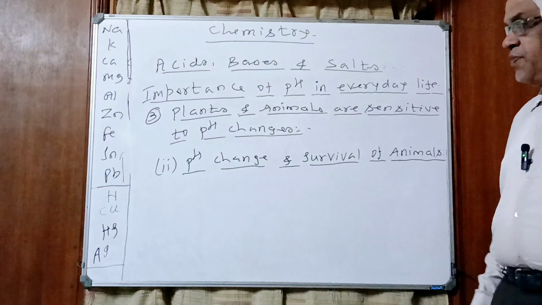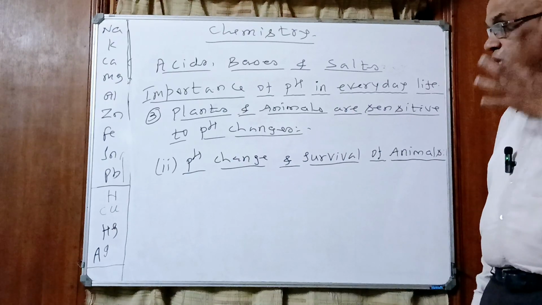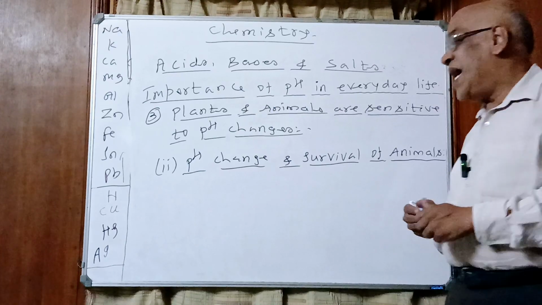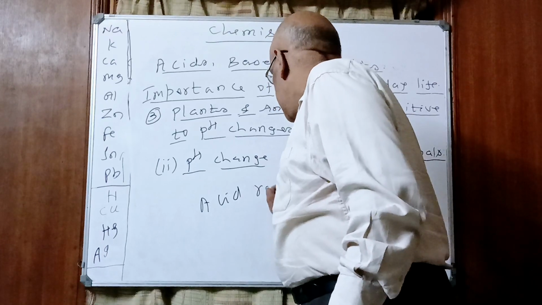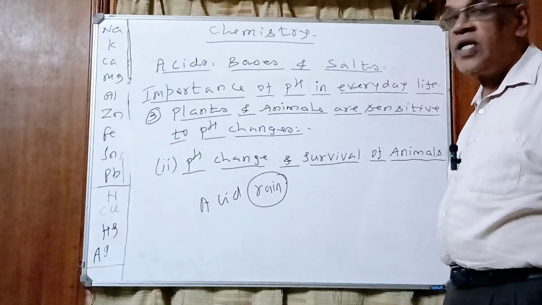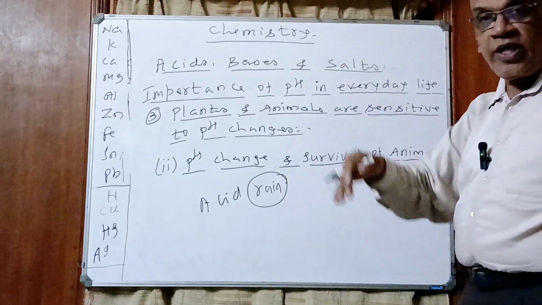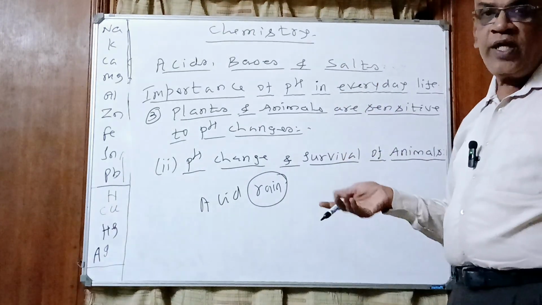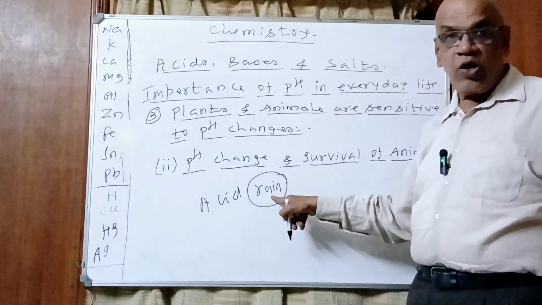See now, aquatic animals, that is animals like fish, which live in water, if the pH of the water is affected because of various reasons, one of the major reasons is what, children? Acid rain. See, the name itself indicates acid rain. Rainwater is the purest form of water when it falls from the sky. When it falls on the mountain, it mixes with many substances. Mountain is made up of soils and rocks, which combine with chemicals present in them.